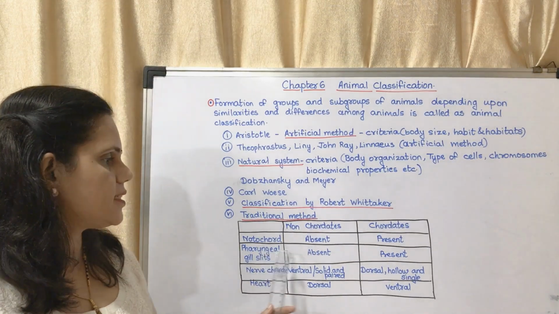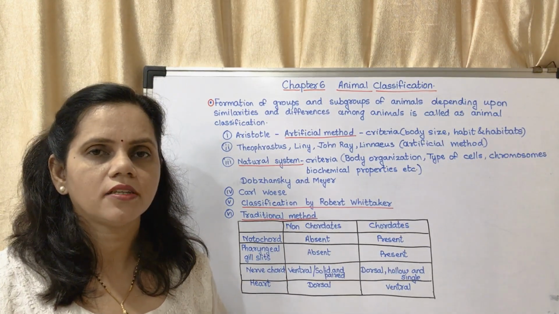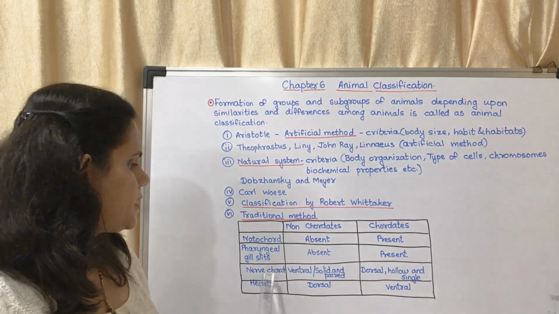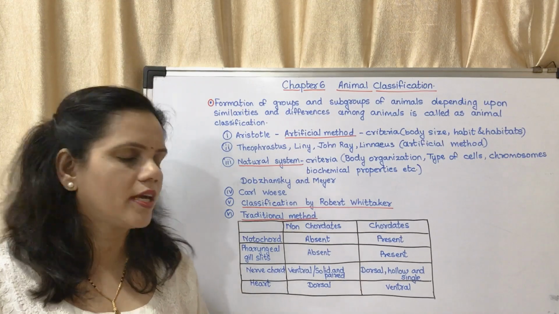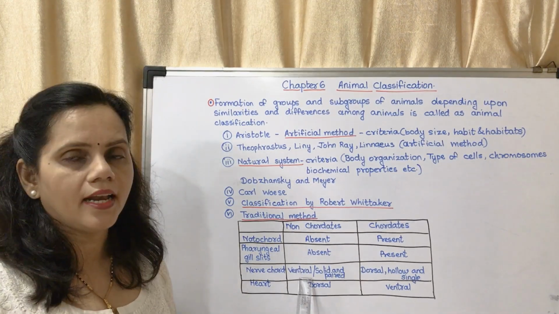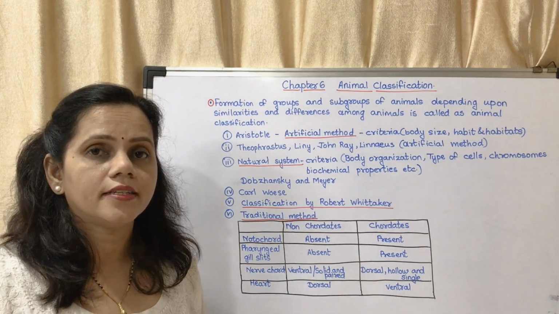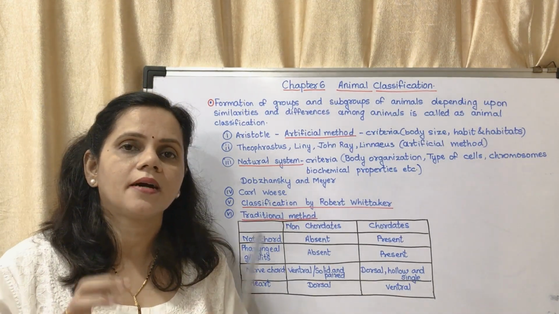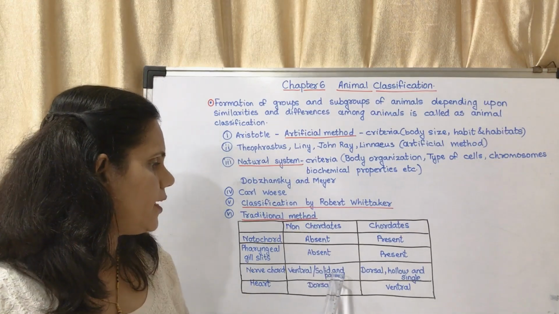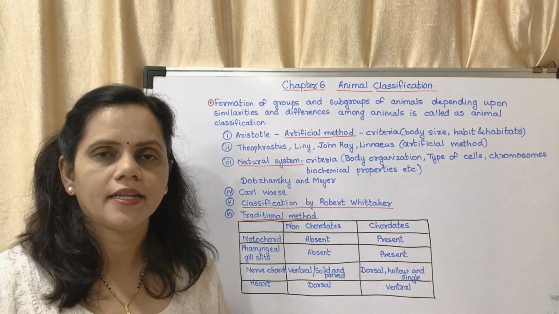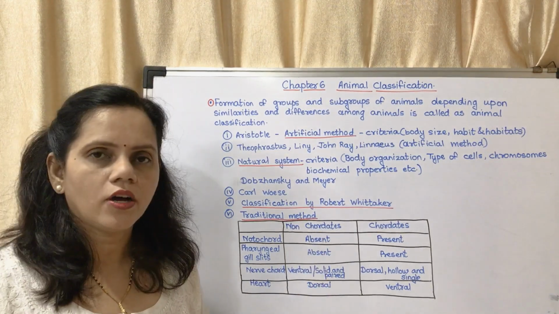The pharyngeal gill slits are absent in non-chordates and present in chordates. Next is the nerve cord. In our case, we have a spinal cord. In non-chordates, whether it is ventral, that means towards the lower side, it is solid. Solid means it is completely filled, it is not hollow. It is solid and it is paired. There are two. That is about the nerve cord in non-chordates.